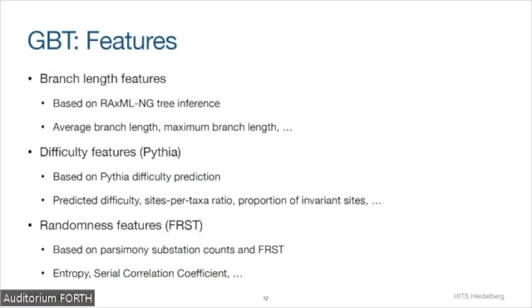That is the assumption that evolution occurs at uniformly distributed sites in the MSA. So basically, we expect simulated MSAs to be more uniform in terms of, for example, substitution counts than empirical MSAs. And we're quantifying this using random sequence testing. For example, one metric that comes out of this is the serial correlation coefficient, which states how much the substitution count at one site depends on the previous site.